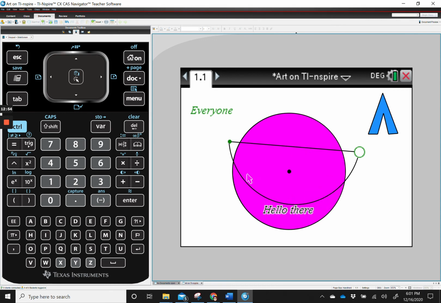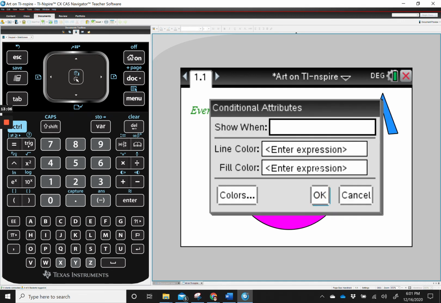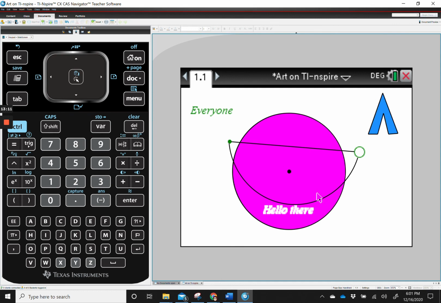And you have to think of things in the order that you printed them on the screen. Because I printed the text after I did the pink circle, the text is on top of the circle. So I'm going to right click on the text, go to conditions. I remember white was 10, so I'm going to type 10 and click OK. And there's my white font on top of the pink circle. It doesn't look great, but there it is. So you kind of have to decide that.